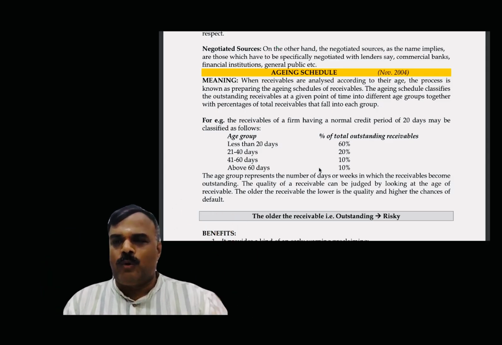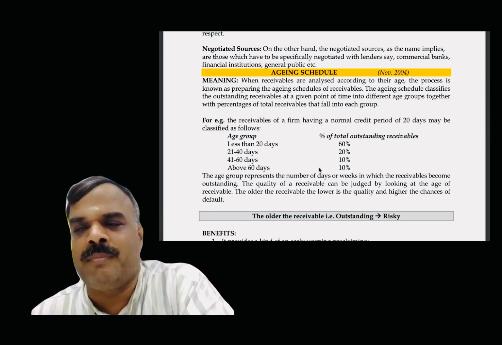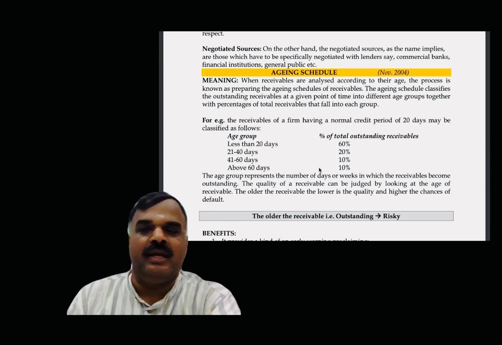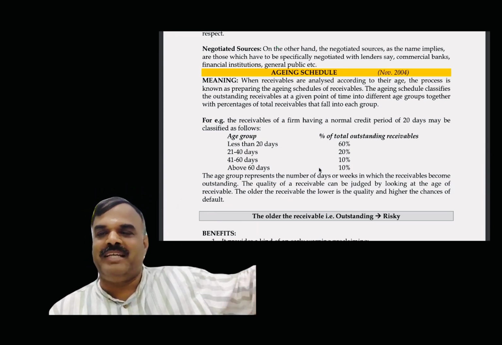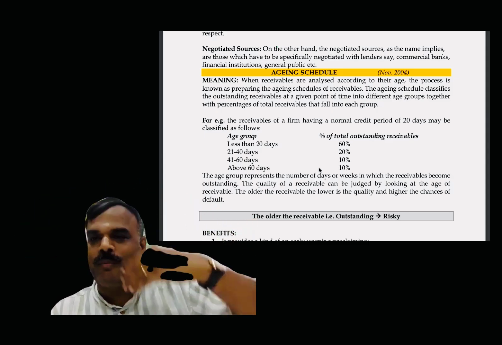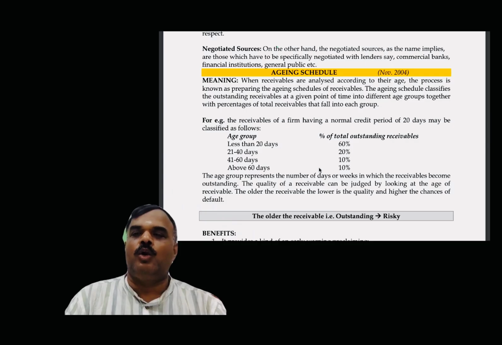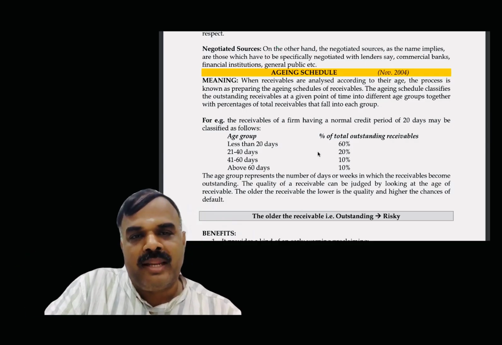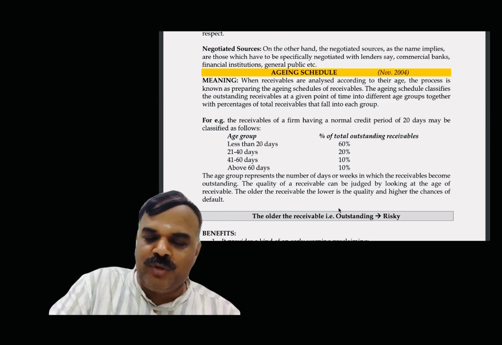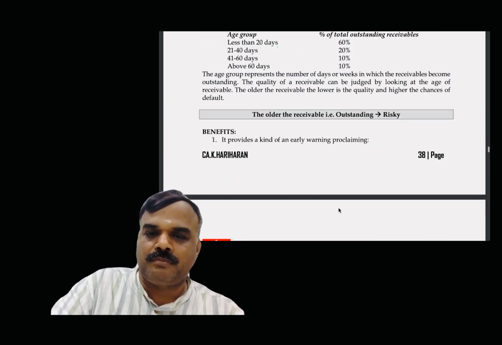Suppose next month I need a loan, 25 lakhs. If I get a call from Geeta, whom I told 2 years ago, definitely within a week she will pay 2 lakhs. Then the 25 lakhs loan becomes 23 lakhs, right? Because I'm going to get the money from my own debtors. So the aging schedule is useful to predict future cash flow or decide a loan. Got the clarity or not? Okay. The older the receivable outstanding, the higher the risk to the company. Understood what the aging schedule is, Rakesh? Okay, sir.